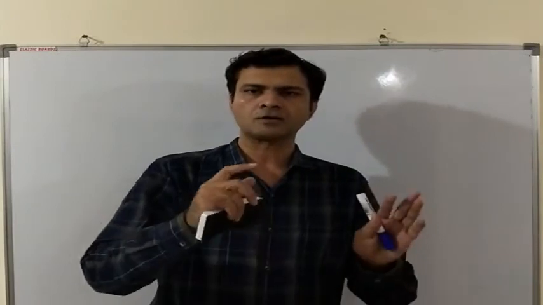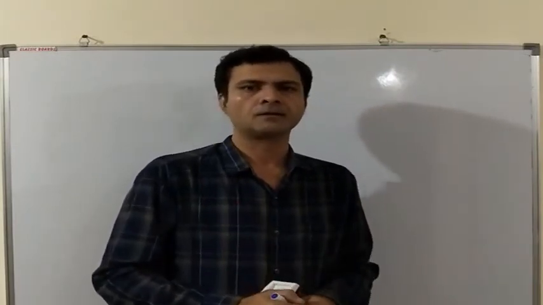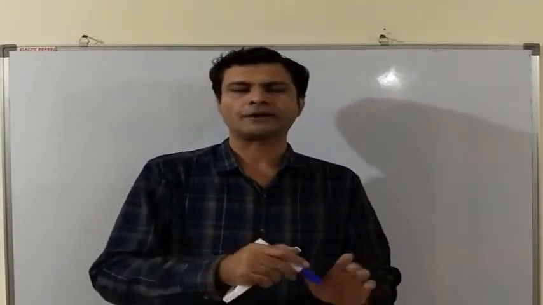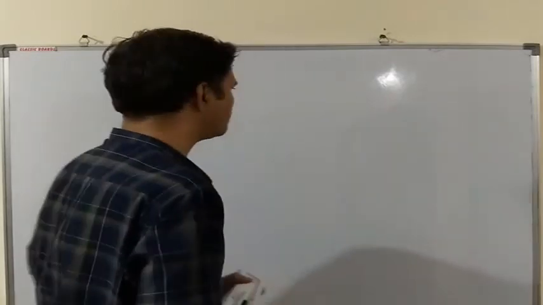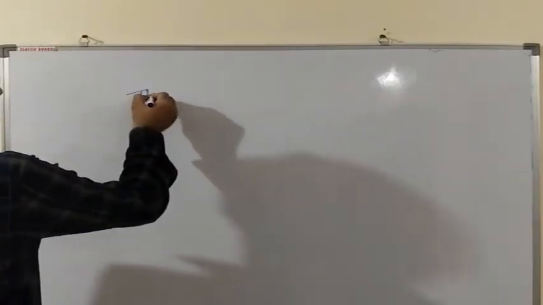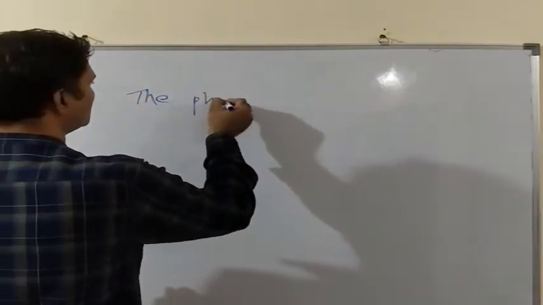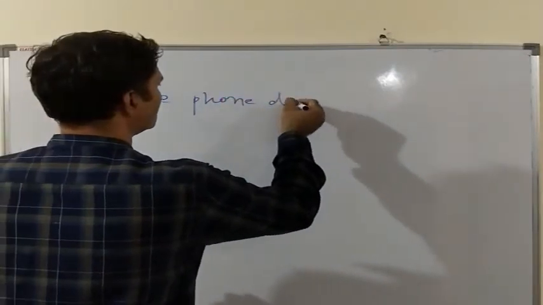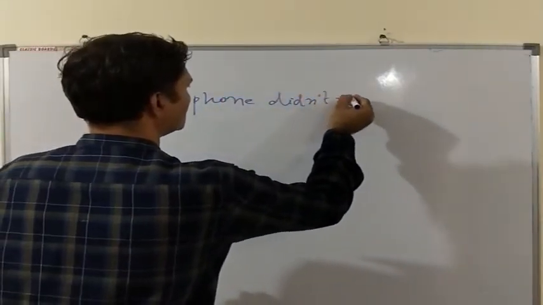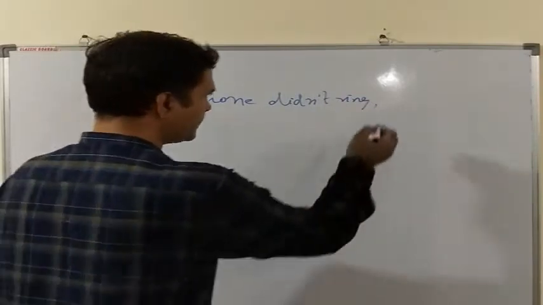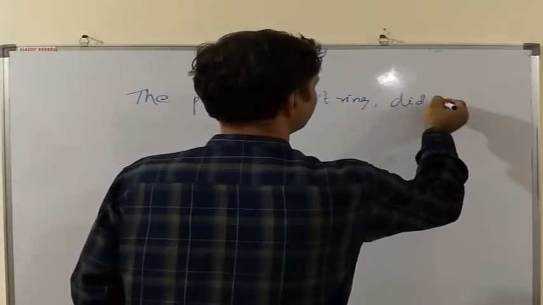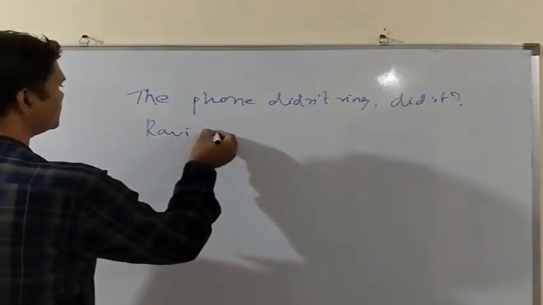When there is an auxiliary verb in a statement, we use it as the question tag. As for example, the phone didn't ring. Did it? He is playing cricket.